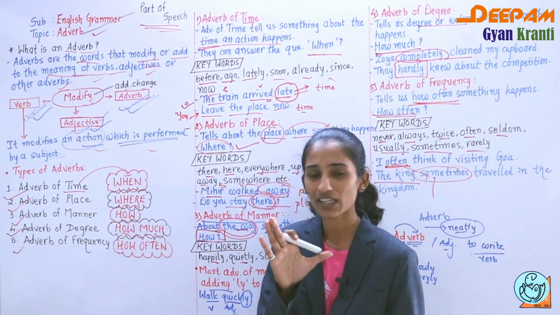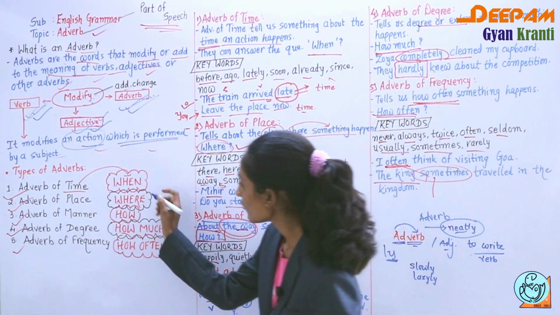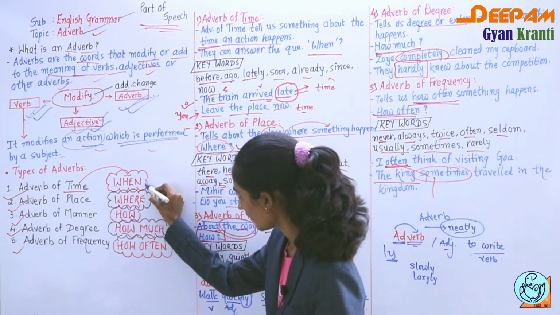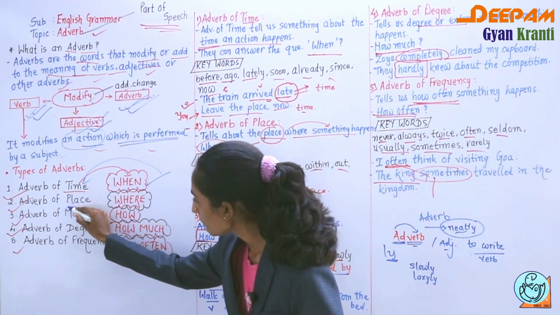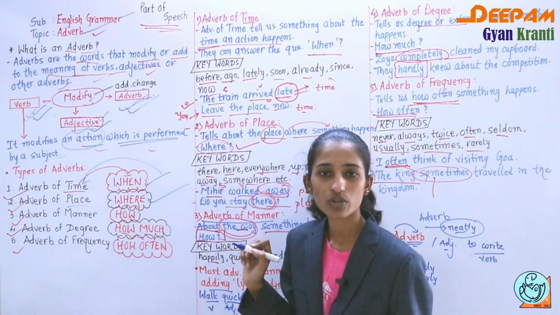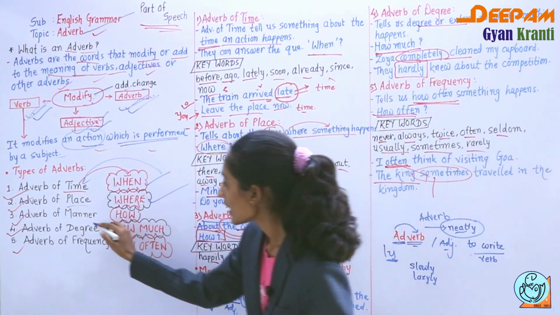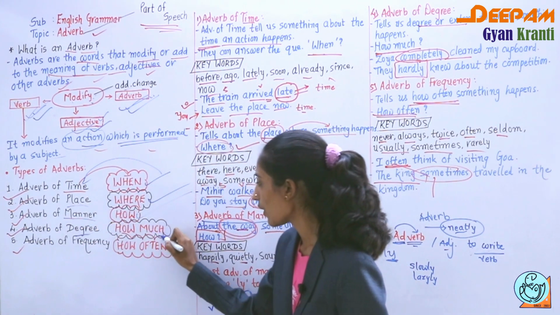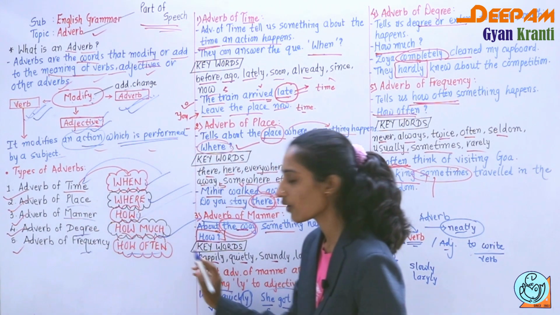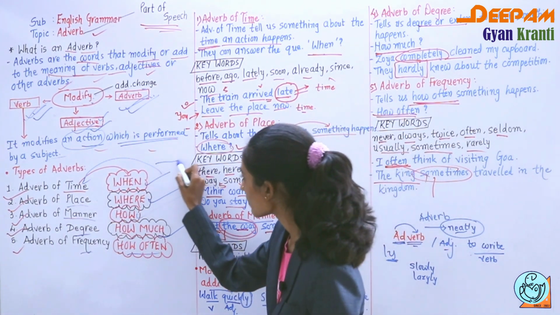Shortly, if a sentence is there and you ask a question with when, the answer will be time. If adverb of place, you ask with where. If adverb of manner, how. Degree, how much, and frequency, how often. Simply remember this.